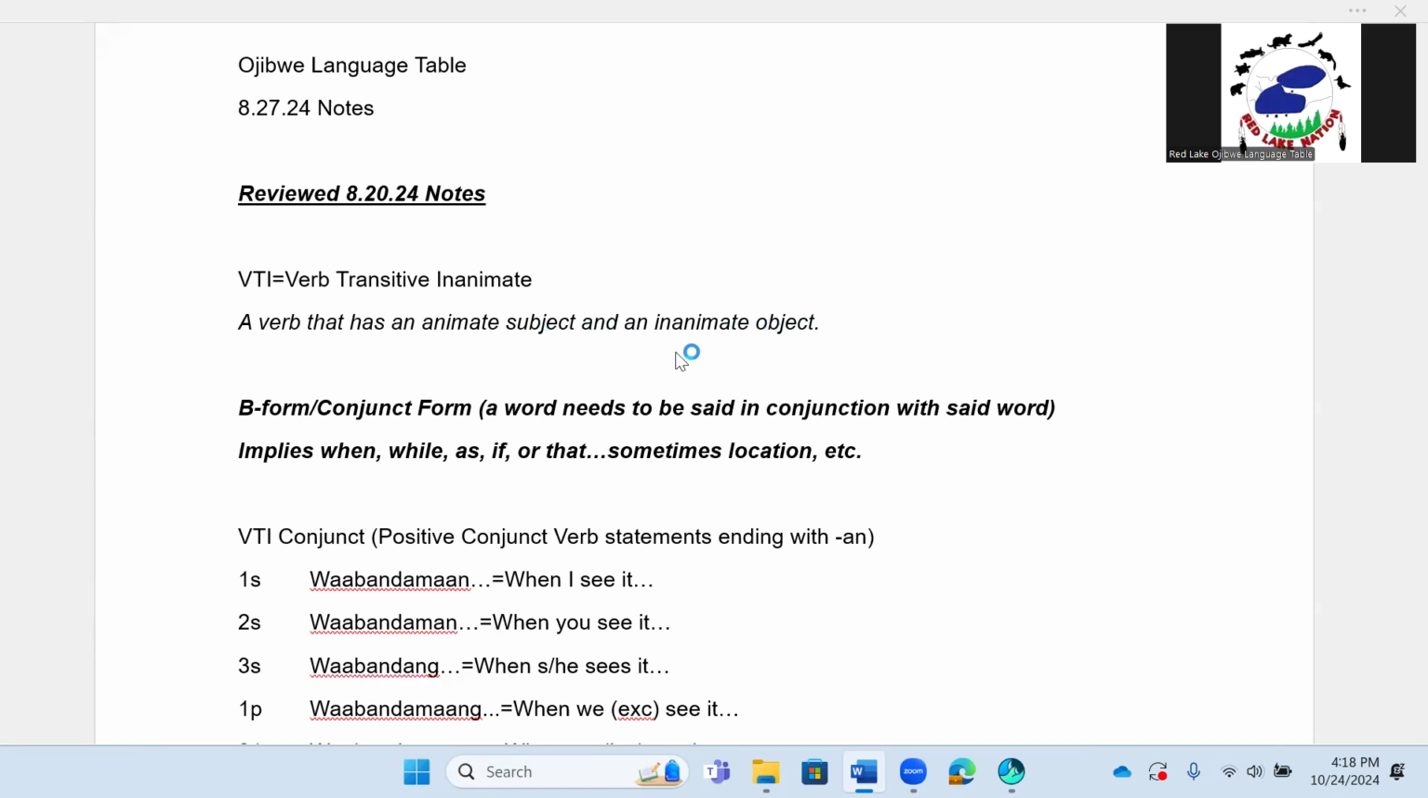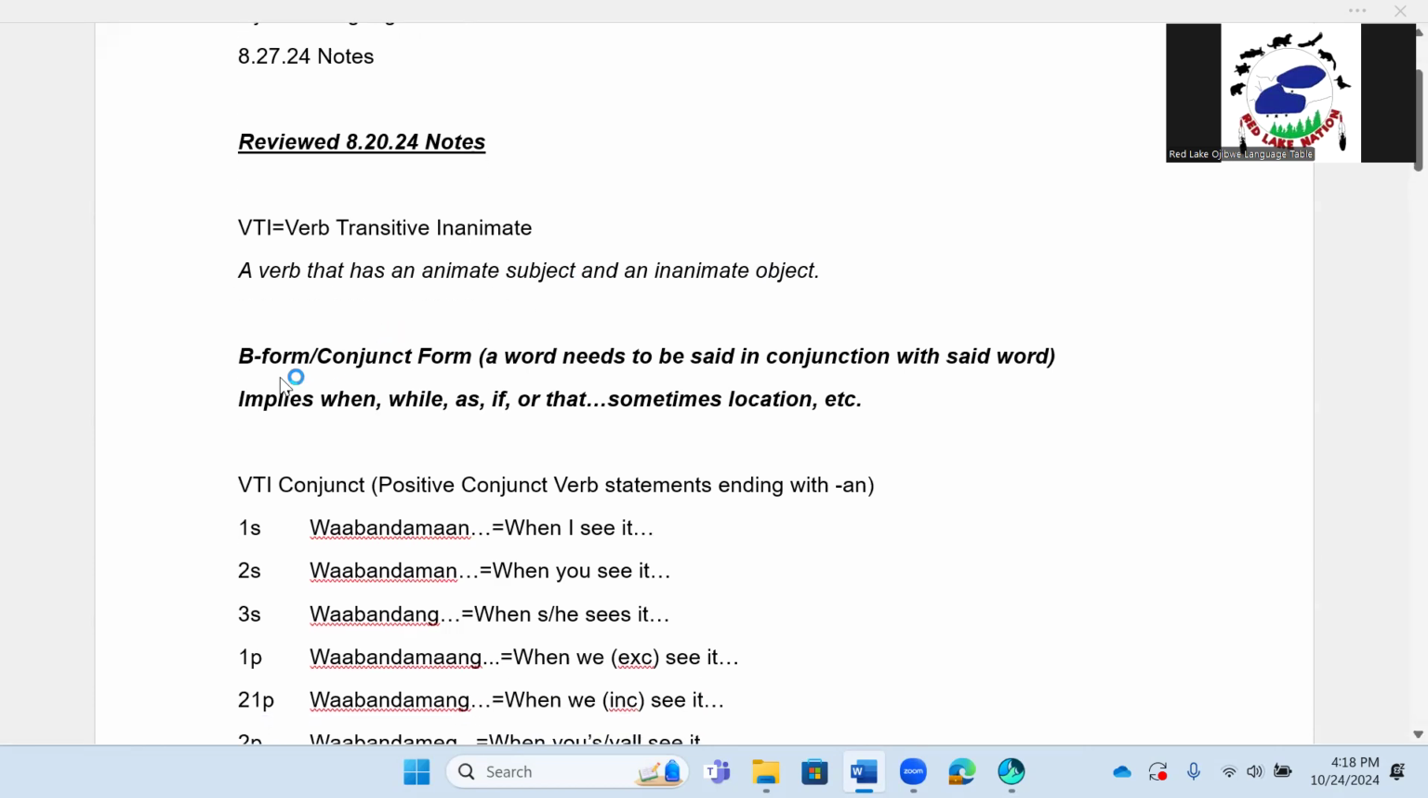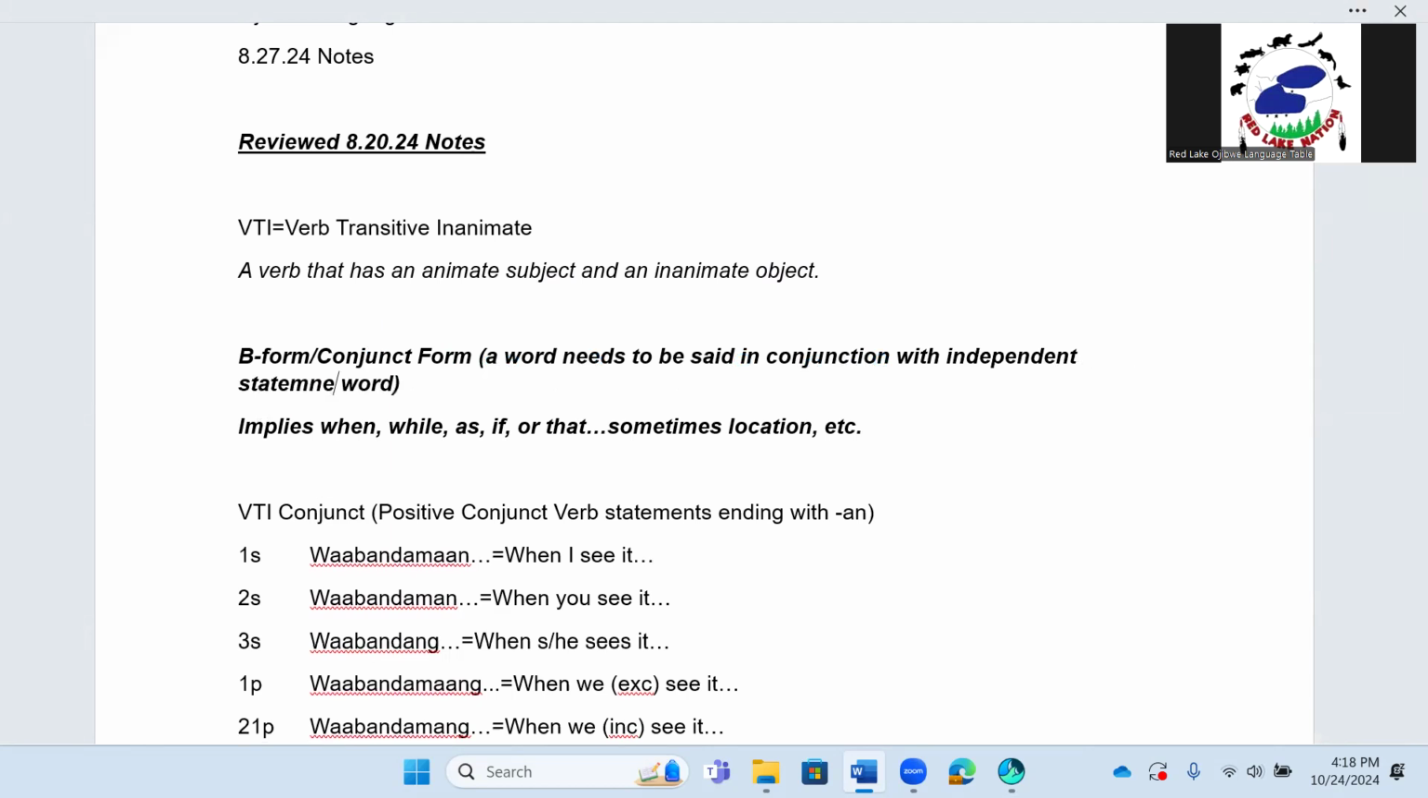In this lesson, also, we talked about B form, or also known as conjunct form. When a word is in conjunct form, it needs to be said in conjunction with an independent statement. I think that sounds more correct.